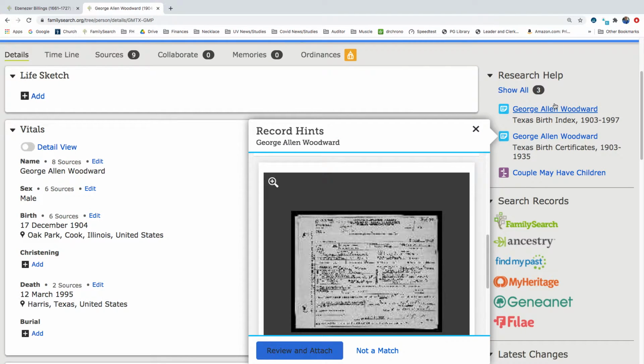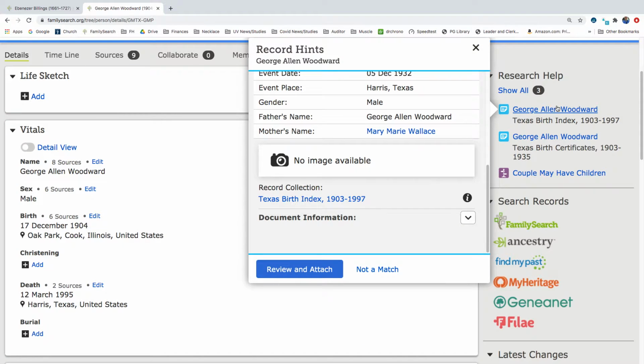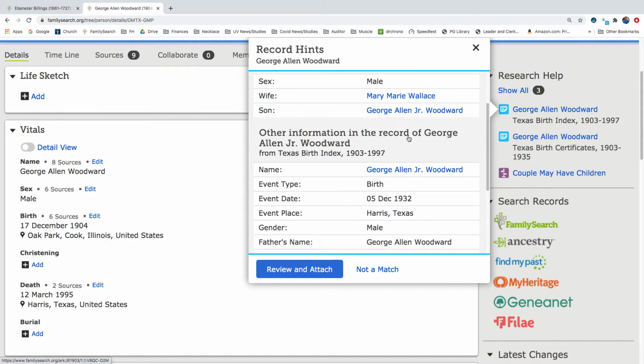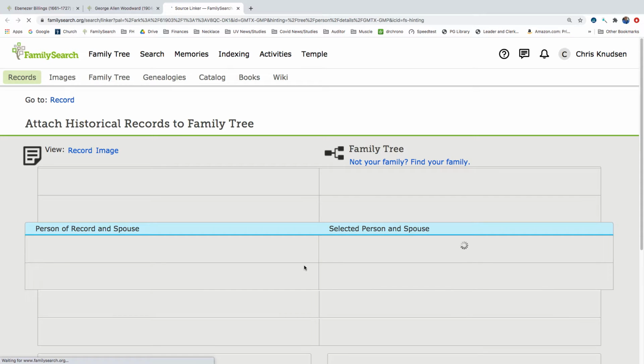And let's look at this other birth index. It could be the same child. There it is. George Allen Jr., 5th of December. Okay, so now this confirms the previous idea that in the death record we saw where George Allen was listed as senior. So let's go ahead and attach this record.